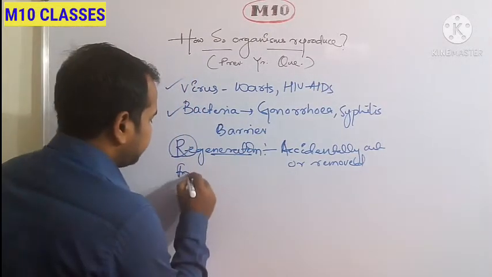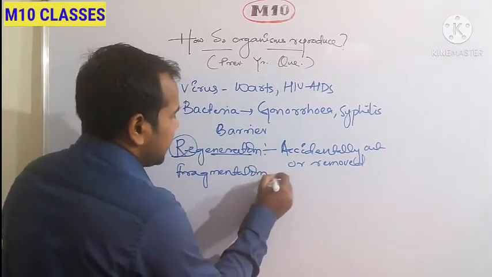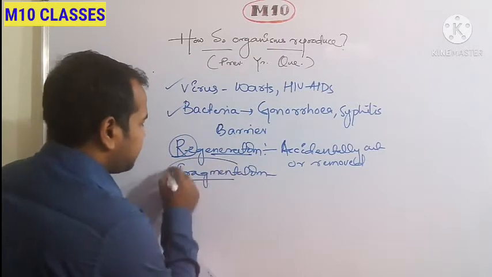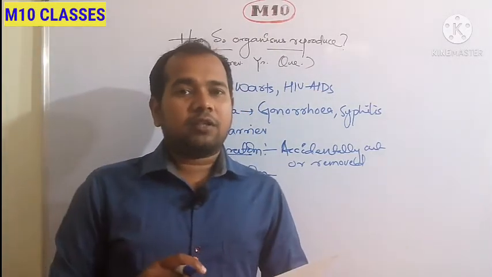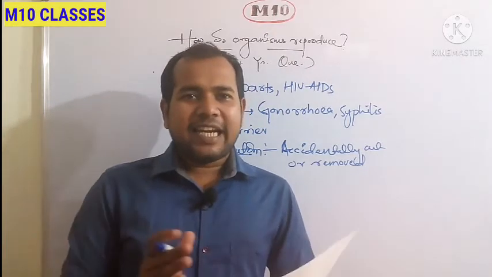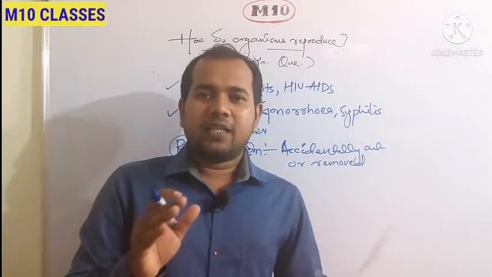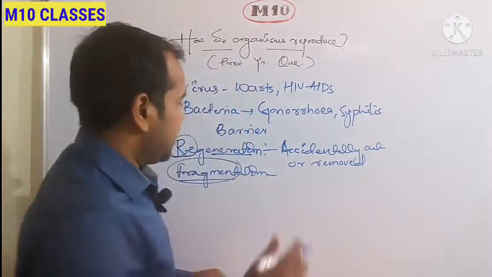What is fragmentation? Fragmentation means it creates fragments. When the body of the organism develops, it makes fragments of its body, and each fragment is able to grow into a total organism.